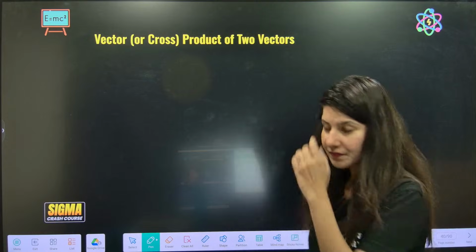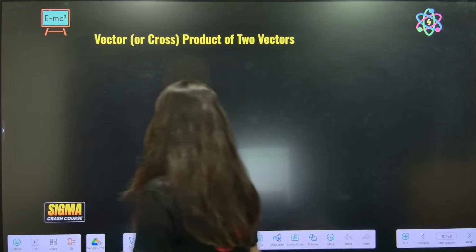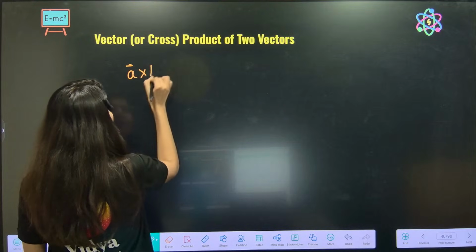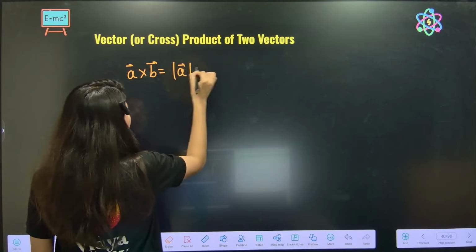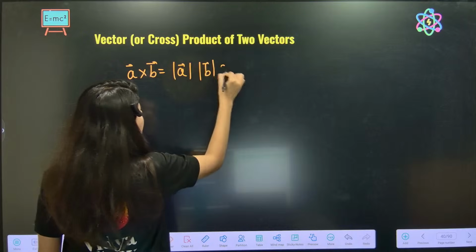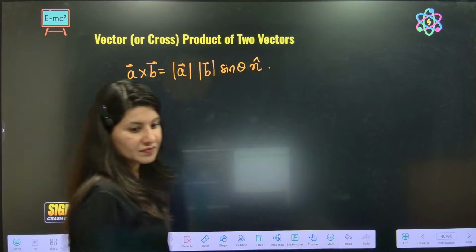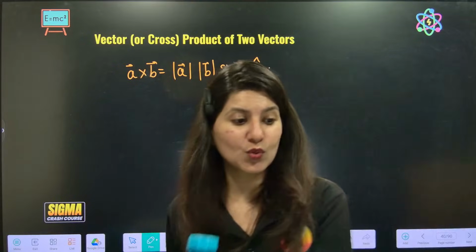Alright, now vector product, ready for it? Yes, this is actually a very good topic, important. A cross B is equal to AB sine theta n cap. Yes, ninja techniques are coming your way, don't worry.